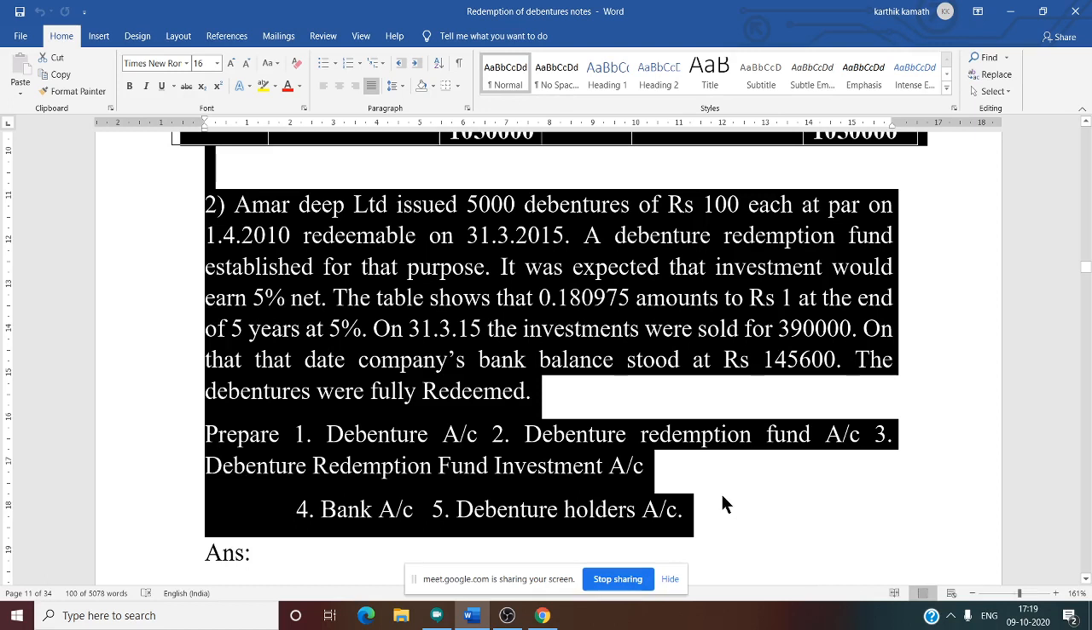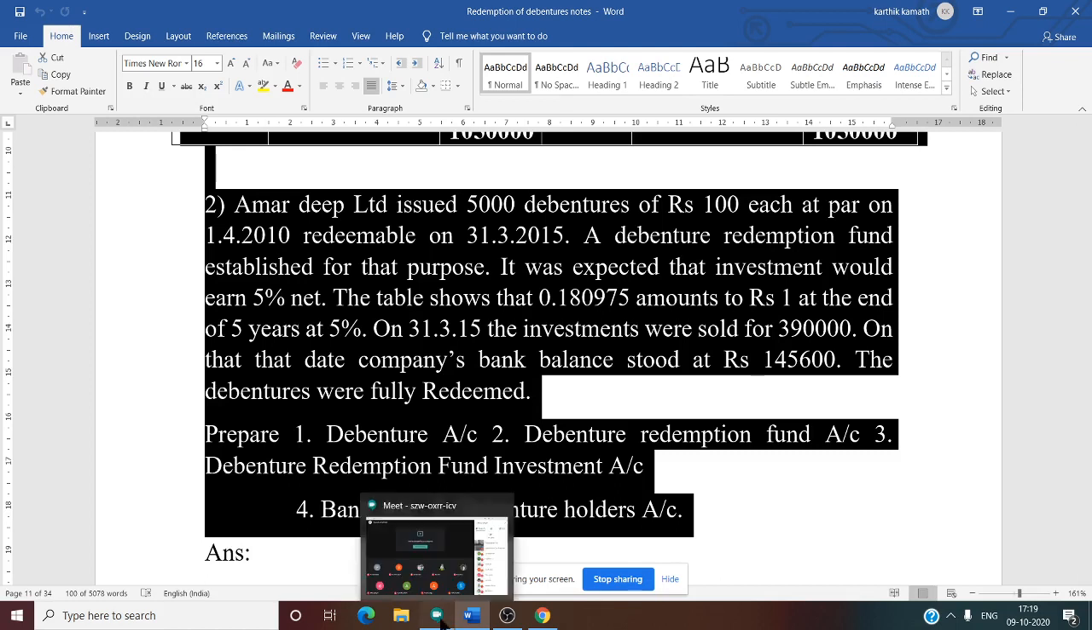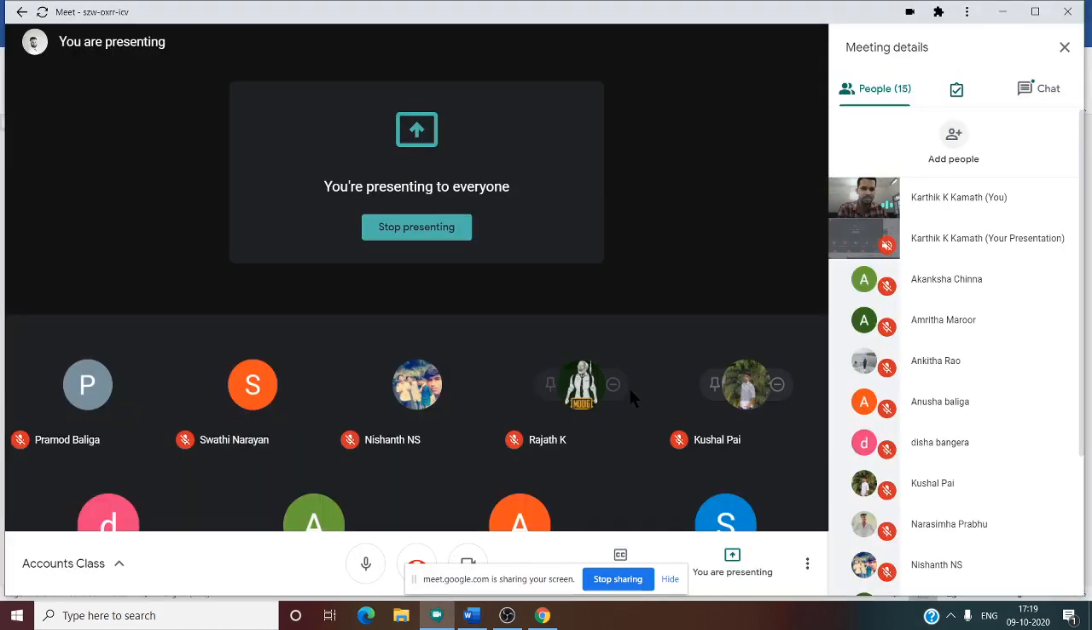That is 5 lakh. So for how many years do you need to prepare the ledger account here? 2010 to 2015. 1/4/2010 to 31/3/2015. How many years? 5 years. Yes, 5 years you need to prepare the ledger account.